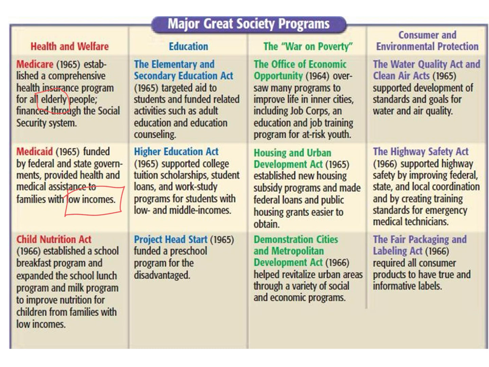The Child Nutrition Act, not as well known, but the whole school lunch programs came with this. Didn't exist before 1966. That was part of Johnson's idea: people have poverty, let's put food in people's mouths. Seems like a good idea, right? The Education Act as well. The big thing from here is that the Higher Education Act will eventually lead to financial aid. Simply put, the Higher Education Act was supporting college tuition scholarships, student loans, and work study for students with low and middle incomes. It's not meant for people who are wealthy because people that are wealthy don't need it. This is to help people out of poverty, not help rich people get richer.